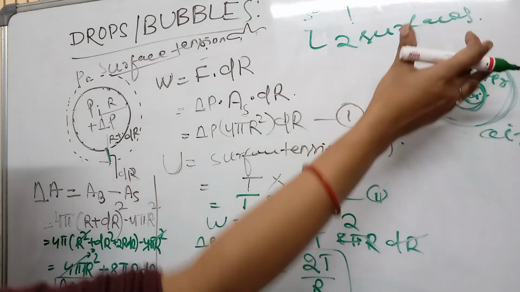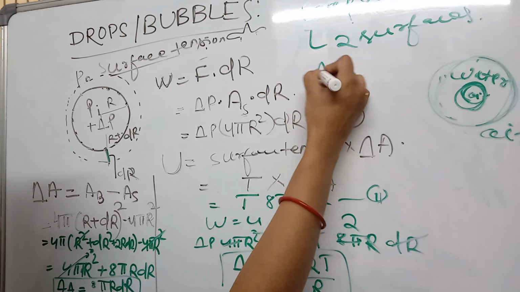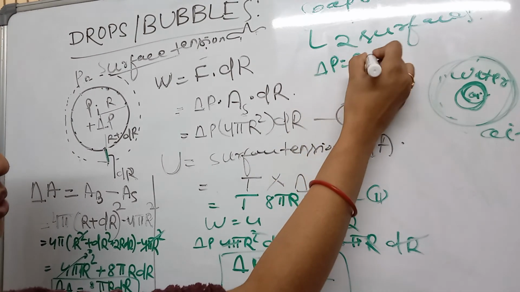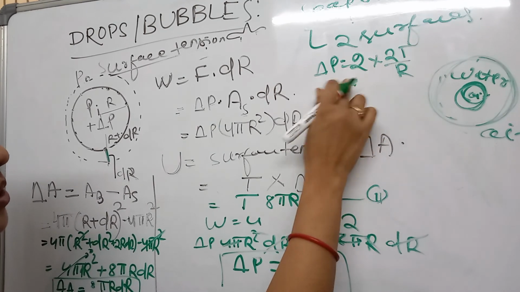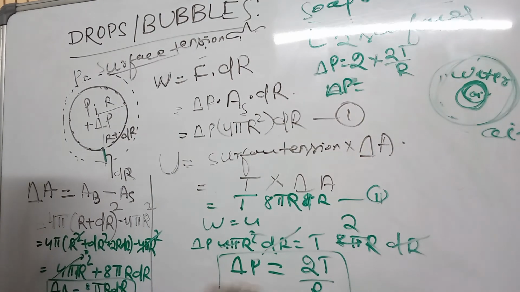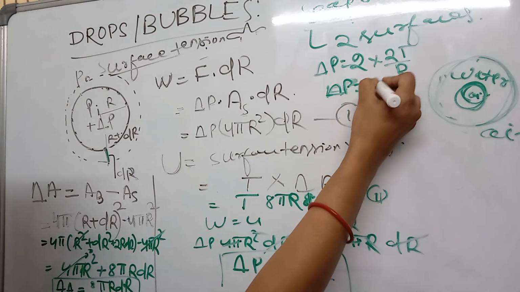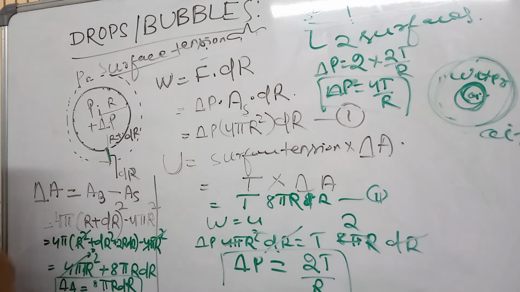So we take two surface areas, and that's why this term is multiplied by 2. Here delta P is equal to 2 into 2T by R, which is the excess pressure inside a soap bubble. For an air bubble it is 2T upon R, and for a soap bubble it will be 4T upon R. So this is how the pressure inside drops or bubbles is related to surface tension.